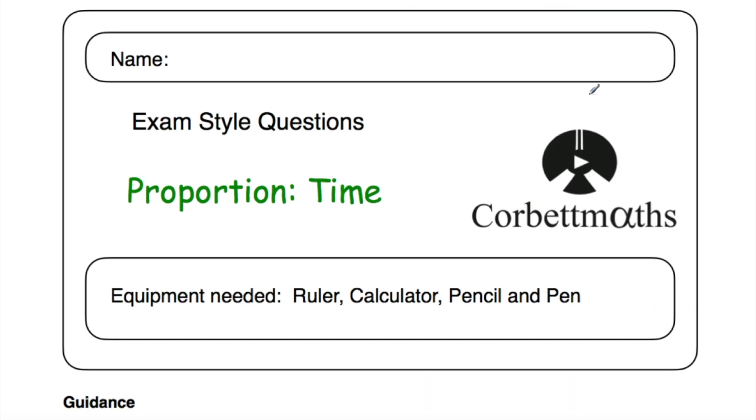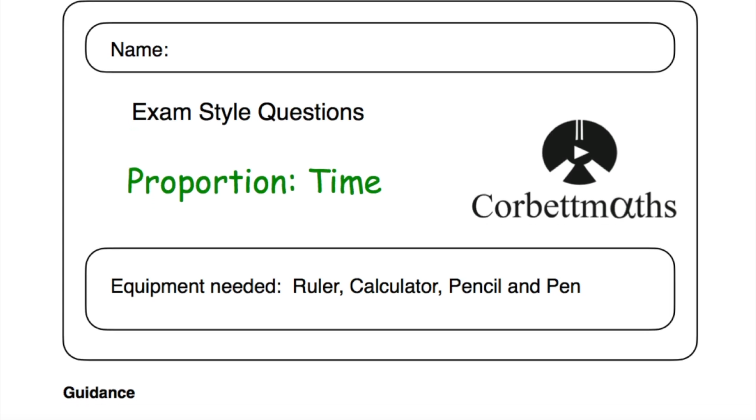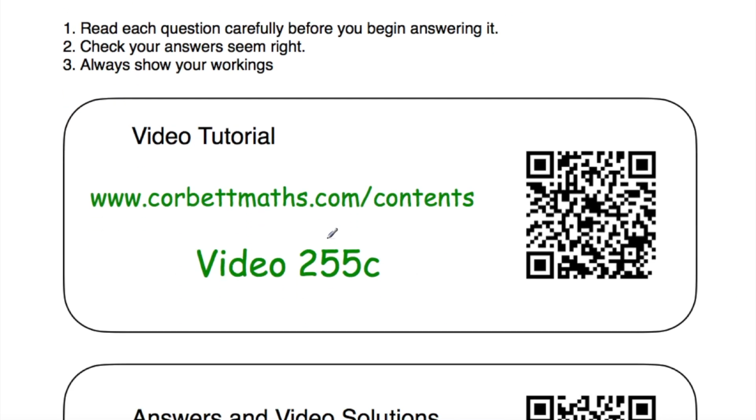So these have been the video solutions to the Corbettmaths Practice Questions on proportion questions involving time. If you need any extra help on this topic, you can go to video number 255C on Corbettmaths, and there's a dedicated video tutorial there on proportion and time. Alternatively, you can scan this QR code.